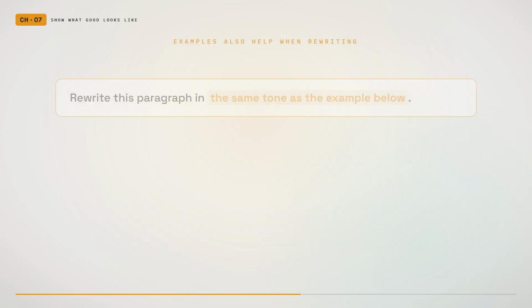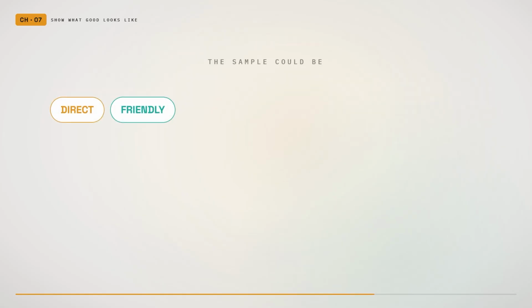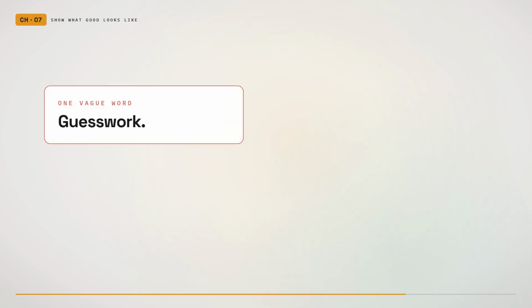Examples are also useful when rewriting. A user might say, "Rewrite this paragraph in the same tone as the example below." Then provide a short sample of the desired tone. The sample could be direct, friendly, technical, cinematic, minimal, emotional, educational. This is more reliable than using one vague word.